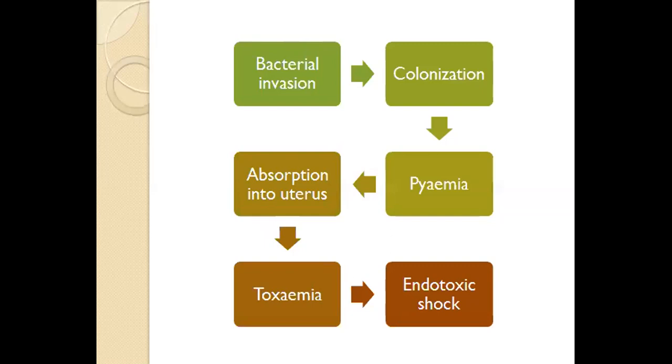This pyemia develops, and there is further absorption of bacterial toxins, which will ultimately lead to toxemia. If this toxemia is severe, the animal may go into endotoxic shock, and if not treated well in time, depending upon the condition of the animal, how it reacts and the status of its immune system, this endotoxic shock may lead to death of the animal.